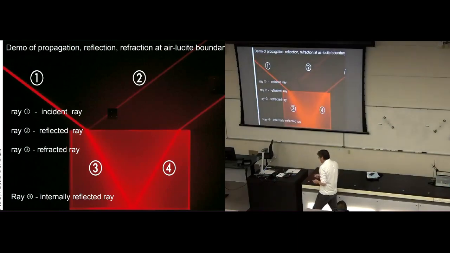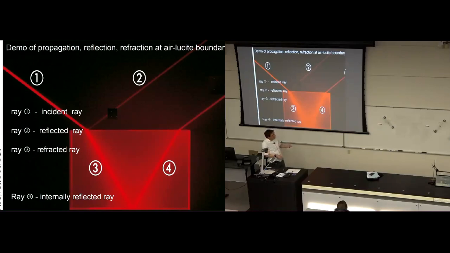Okay. I want to show you a quick video just to demonstrate refraction. This picture, I'm not going to do this demonstration because I'm totally panicked about time, and I want to get on to some examples.